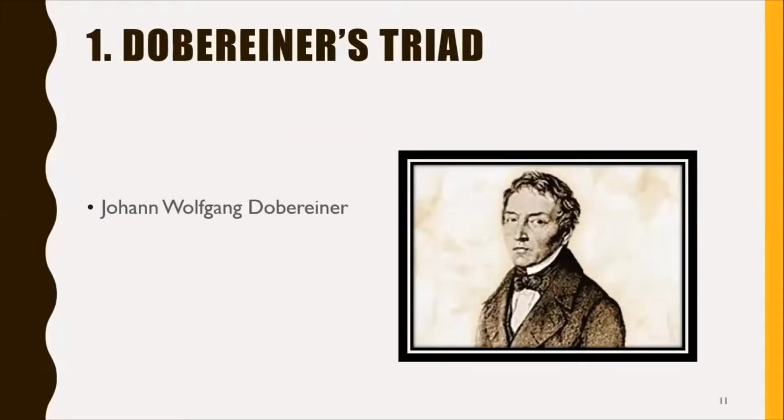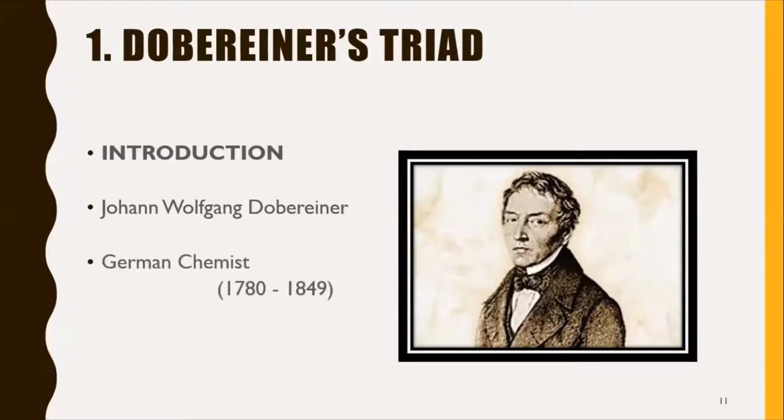First of all, introduction of the scientist. The scientist who presented this rule of classification was Johann Wolfgang Dobereiner. He was a German chemist and he published his work in 1829.